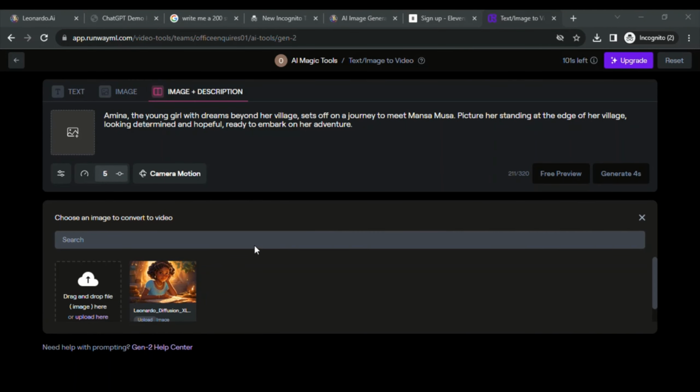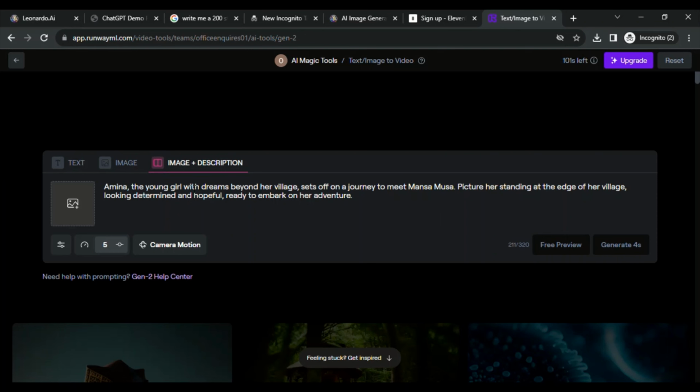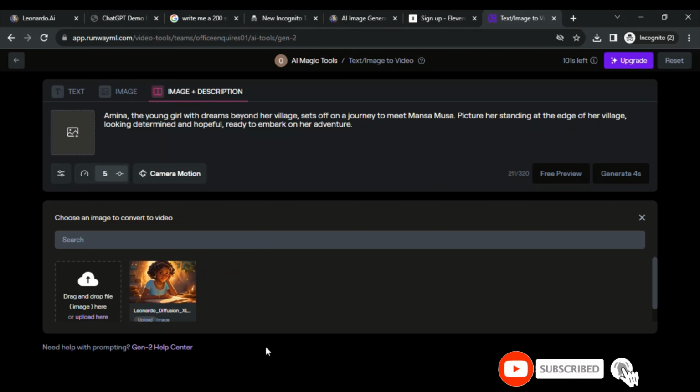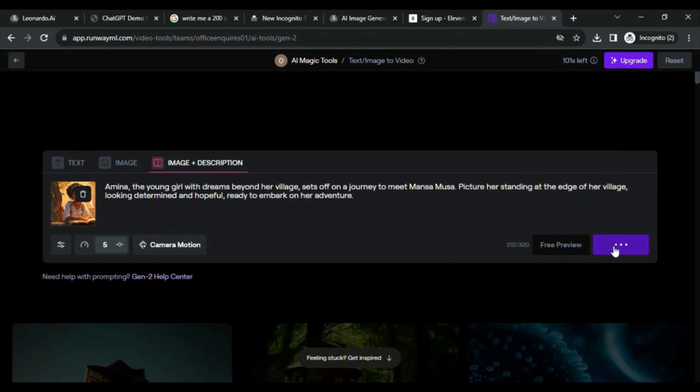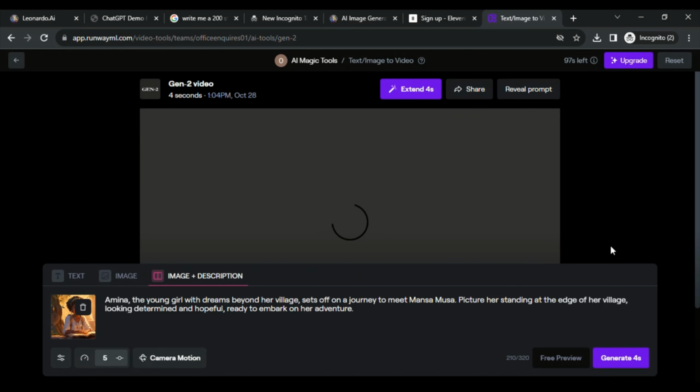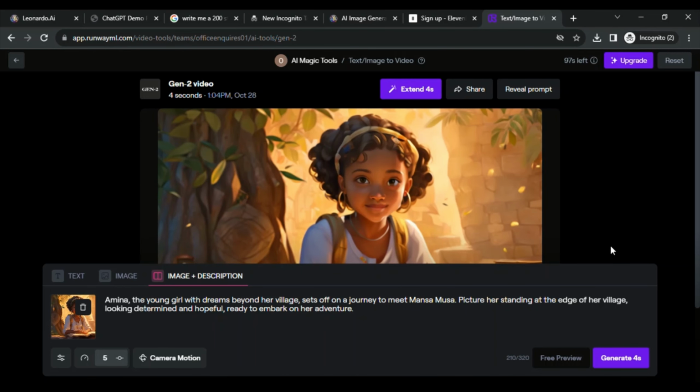I will be using the image plus description as this gives more details and context to Runway. The steps are simple. First, click on the Upload Image option and select the first scene image. Head to ChatGPT and copy the first scene and paste it in the space provided. As you can see, I have already done that. You can add more context, such as activities happening in the background, etc. Once you are comfortable, click Generate. Runway will combine both the image and text prompt to generate your scene into a video. And voila, you have an animated video.